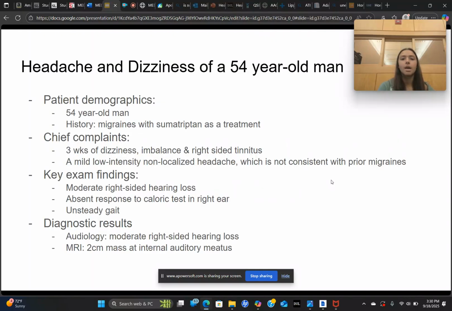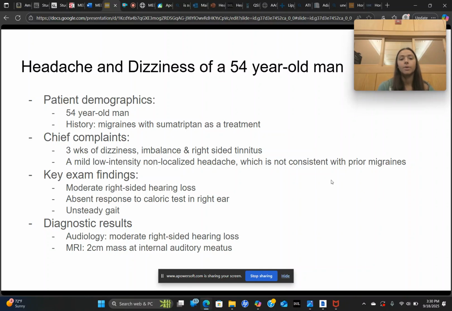Headache and dizziness of a 54-year-old man is the case study I'm going to be talking about today. The patient has a history of migraines where he uses sumatriptan as an abortive medication to treat the migraines. He's been complaining of dizziness, imbalance, and right-sided ear ringing for the past 3 weeks.